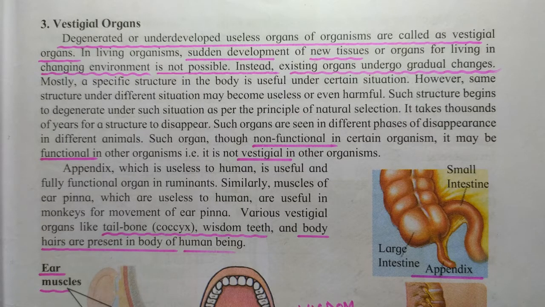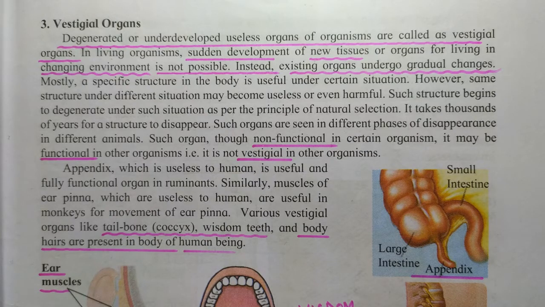Sudden development of new tissues or organs for living in a changing environment is not possible. Instead, existing organs, so whatever organs exist, undergo gradual changes.